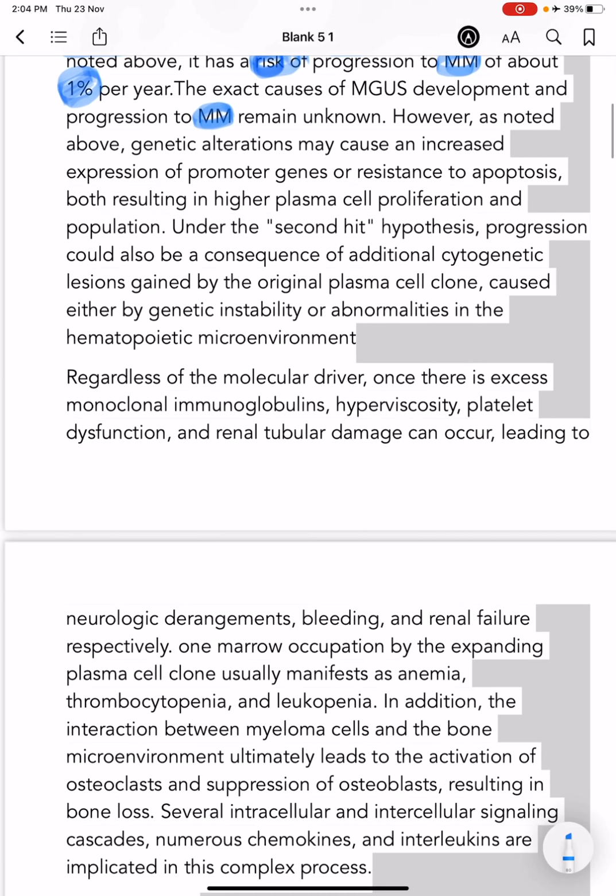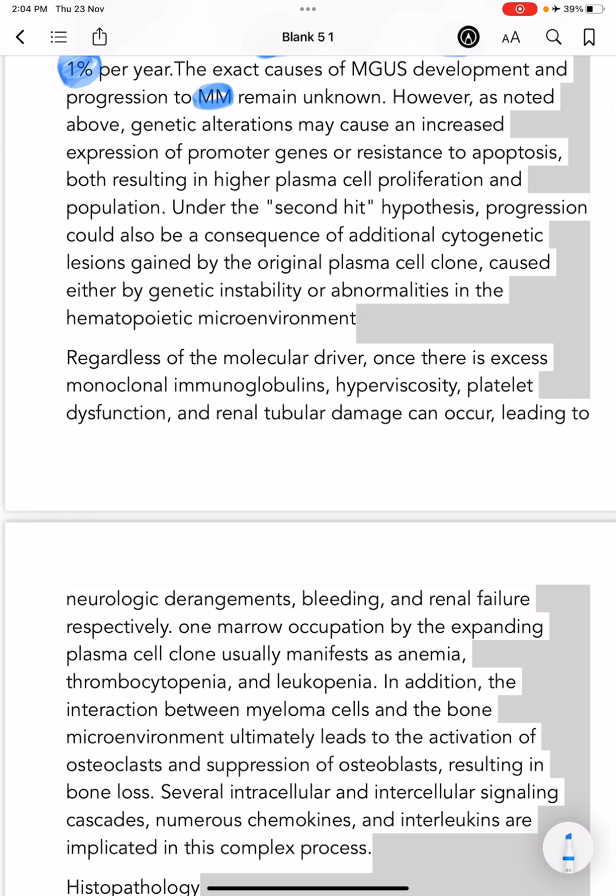However, as noted above, genetic alterations cause an increased expression of promoter genes or resistance to apoptosis. This will result in higher plasma cell proliferation and population.